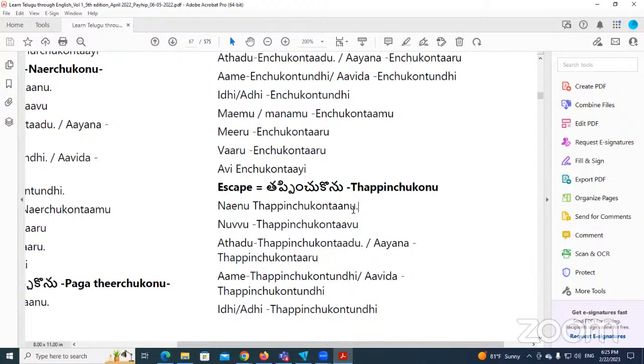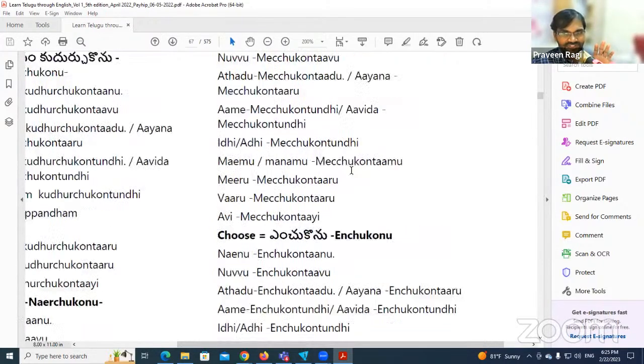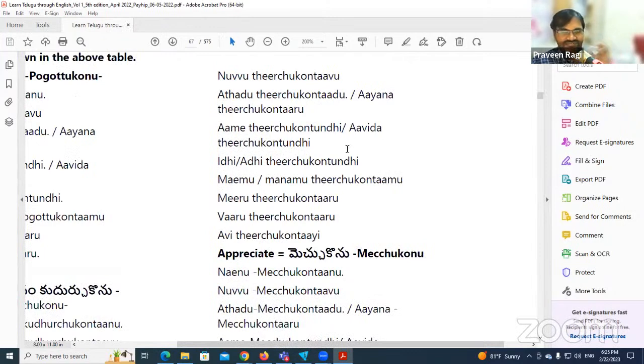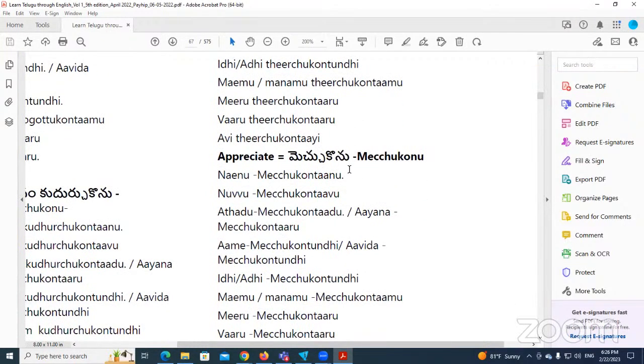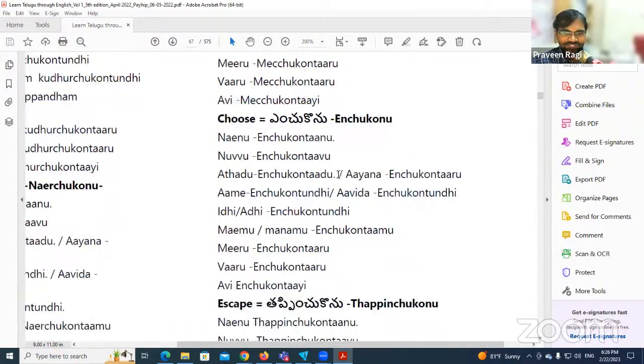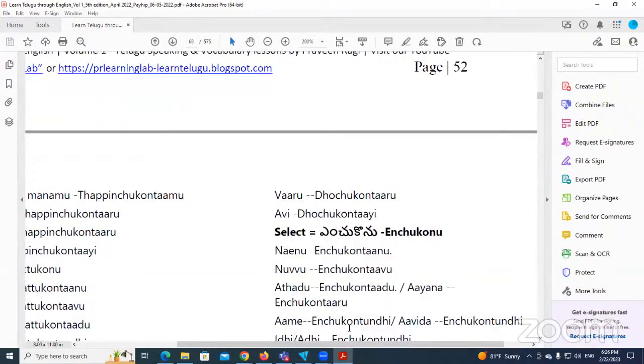Tappinchukonu, I don't escape. Tappinchukonanu as per the previous table, but people change while speaking. There are many variations while speaking, but this pattern we are following now, so this is for learning purpose we can use. So similarly,